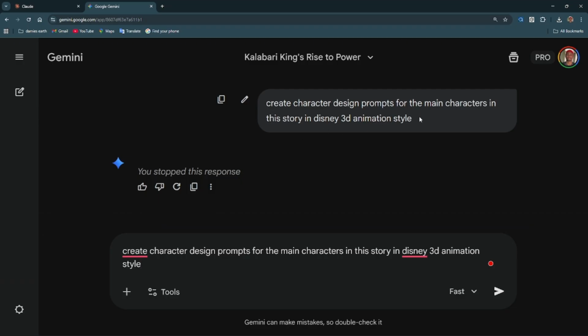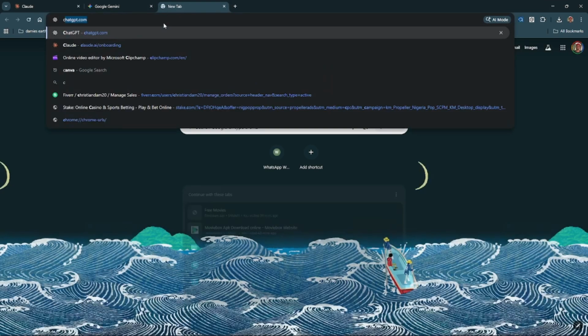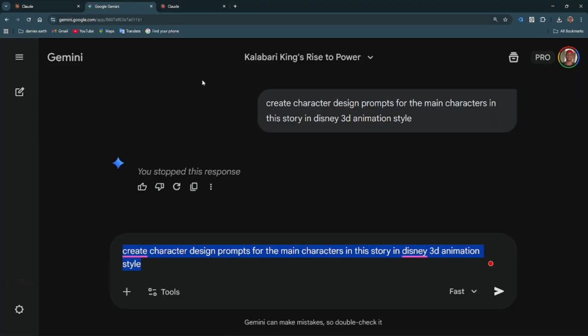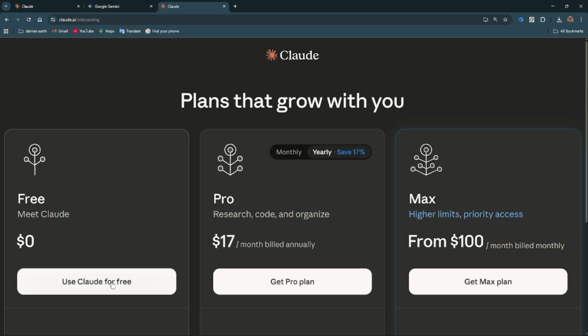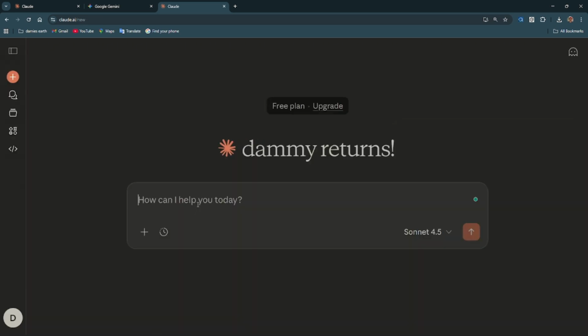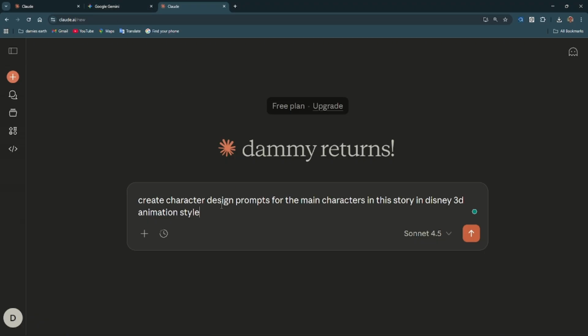So let's copy this and go to Claude. Somebody was suggesting that we tell it to give text and not generate an image. With Claude AI we don't need to go through all those problems. All we have to do is paste this here.